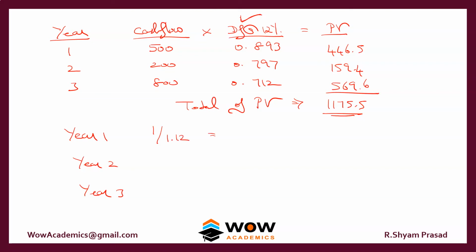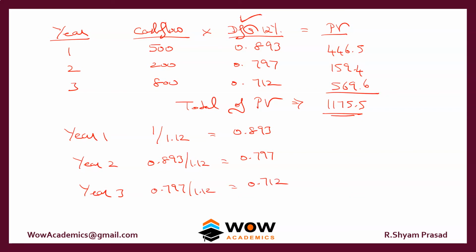You will get 0.893. Take that number and divide again by 1.12. You will get 0.797. Again take 0.797 and divide by 1.12. You will get 0.712. So without looking at the table, this is a much quicker approach.